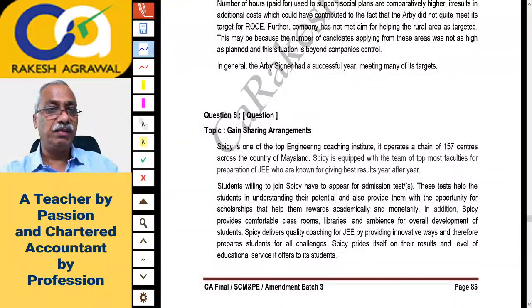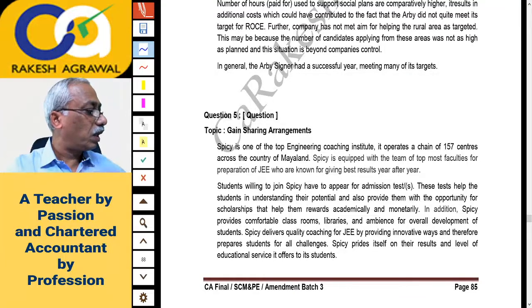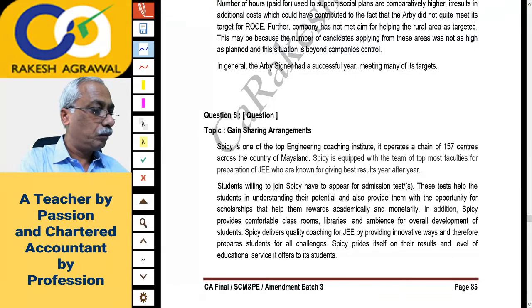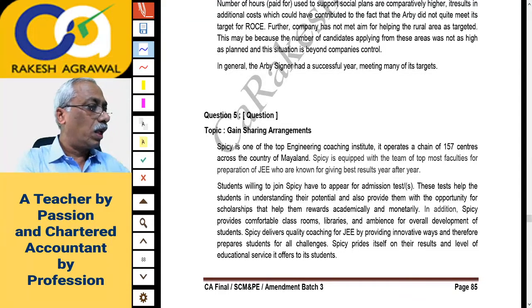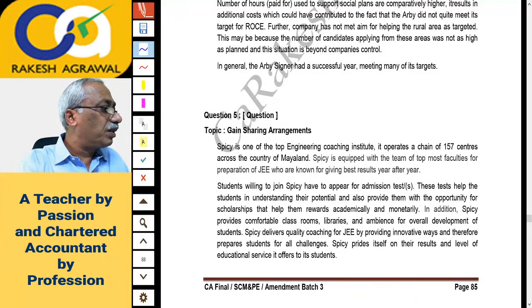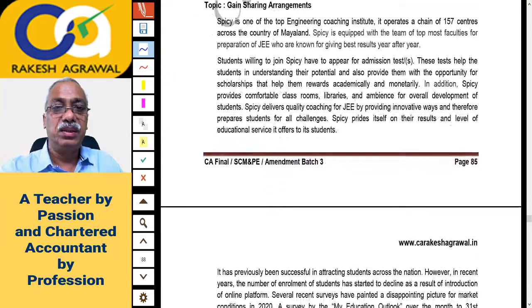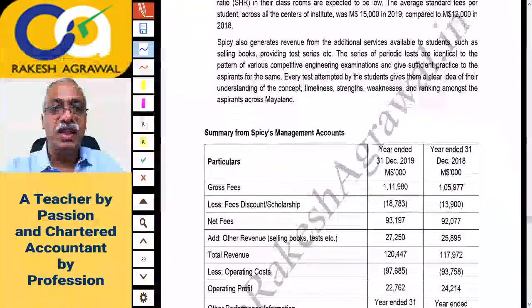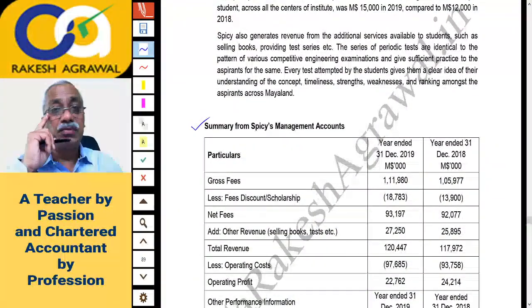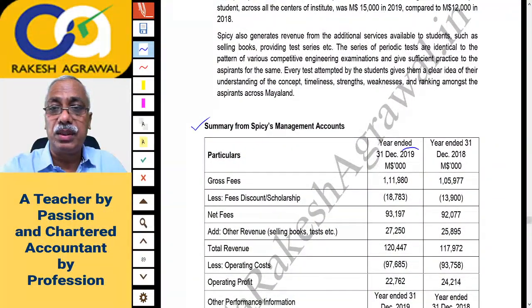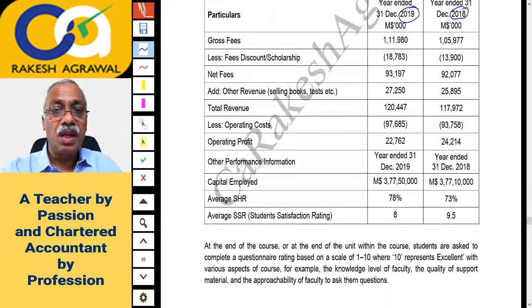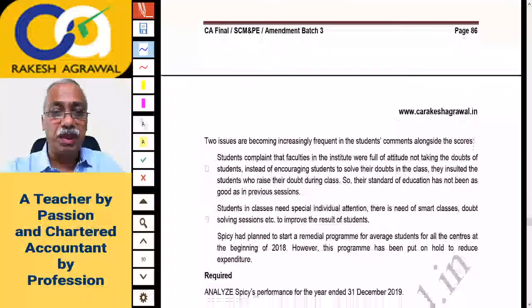Now question 5 is on gain sharing arrangement. Let me check what type of question it is. Okay, it is again a theory question, my dear friends. Though it is written gain sharing arrangement, you have to just analyze the performance similar to the previous question based on 2 years data. So again some data is given, summary data from the management accounts for year ending 2019 and year ending December 2018, and based on this data you have to prepare a report.